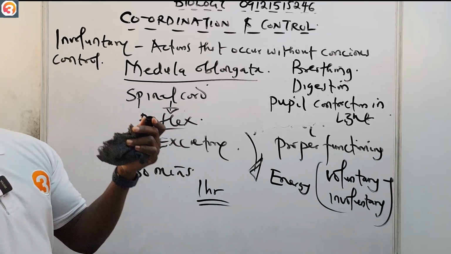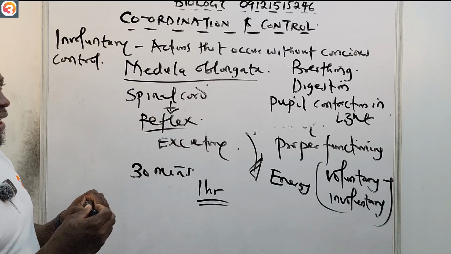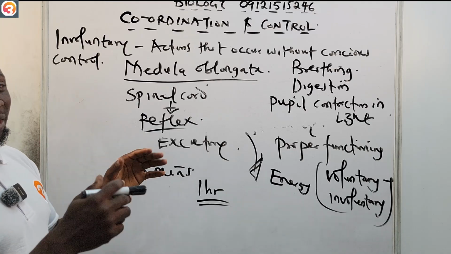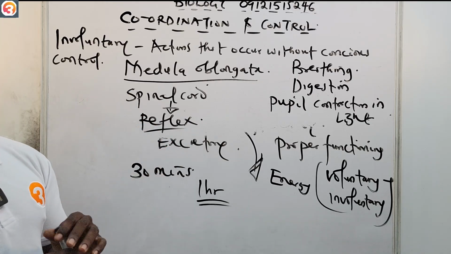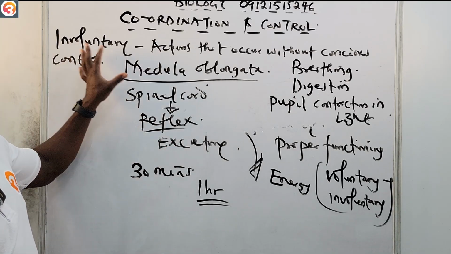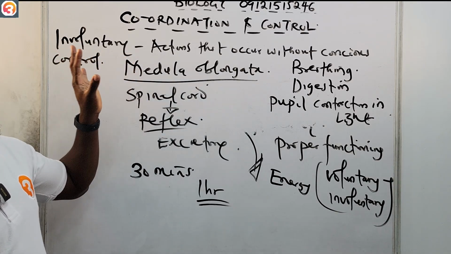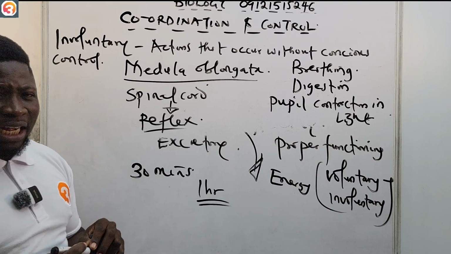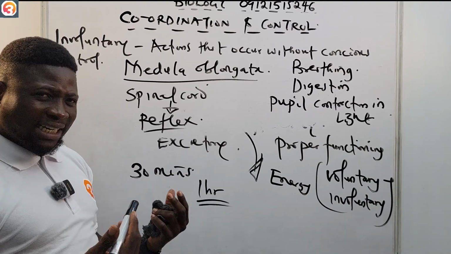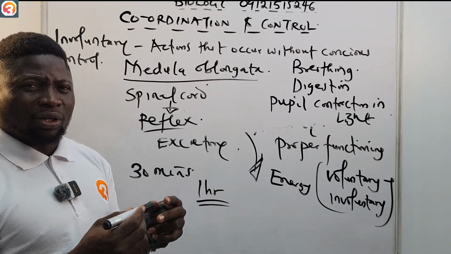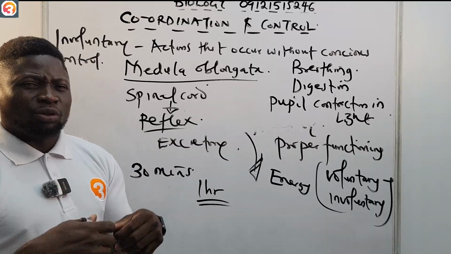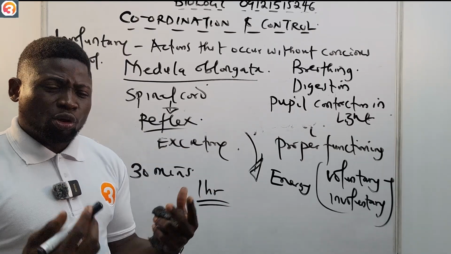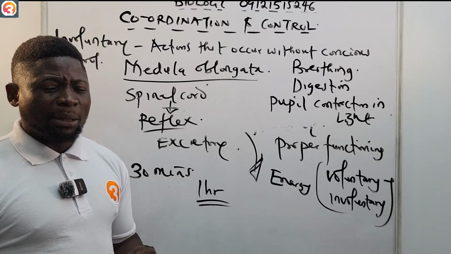I want to also see reflex actions in this topic. This is just an introduction to coordination and control. So now we have seen what voluntary and involuntary actions are, because we have said that some of these actions we do without conscious control, and others we do with conscious control.